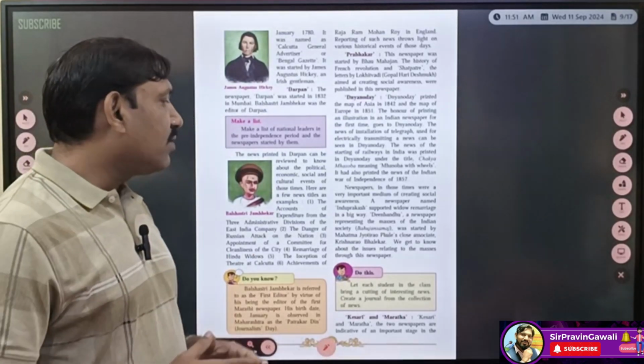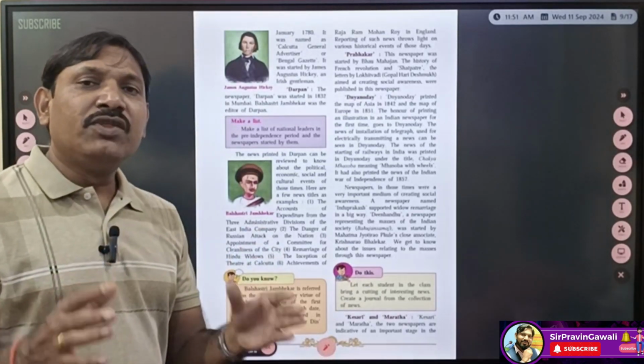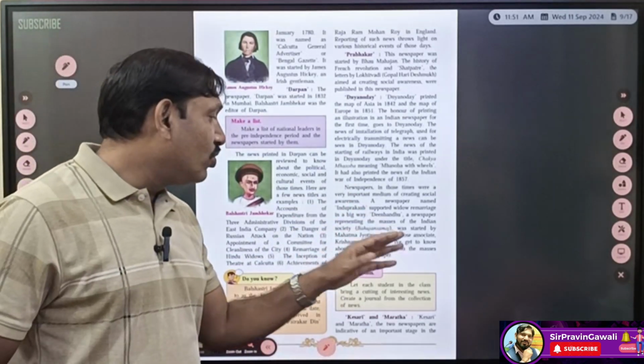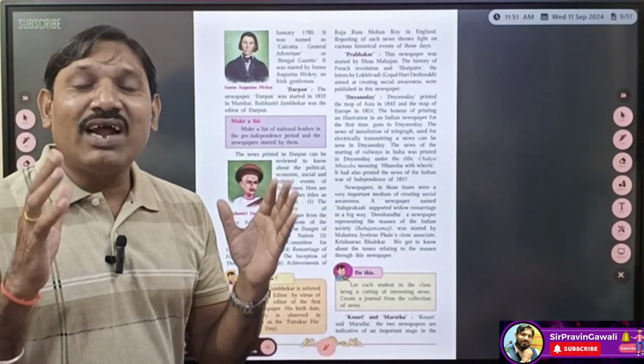With these, we also studied a few important newspapers, Indu Prakash and Dinabandhu by Mahatma Jyotirao Phule.